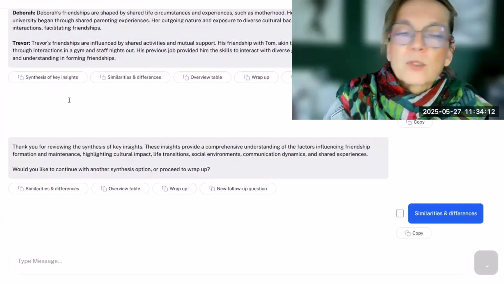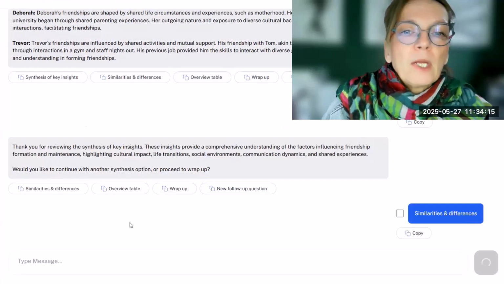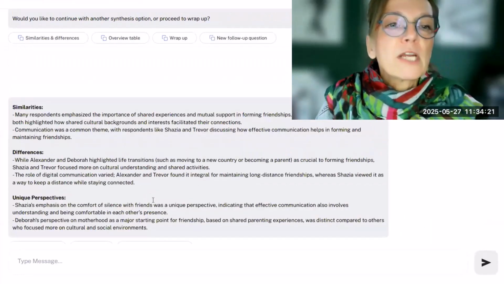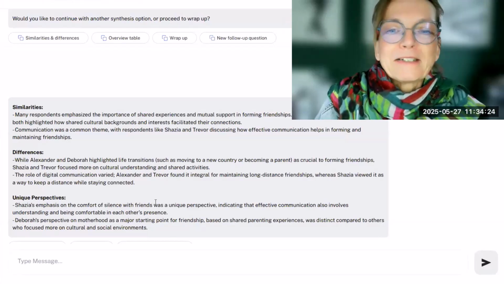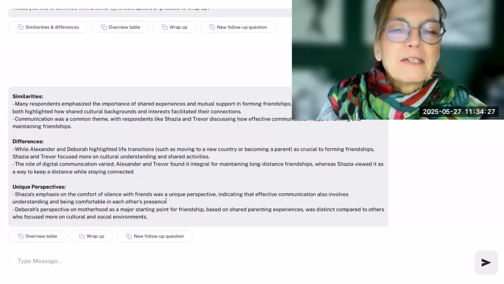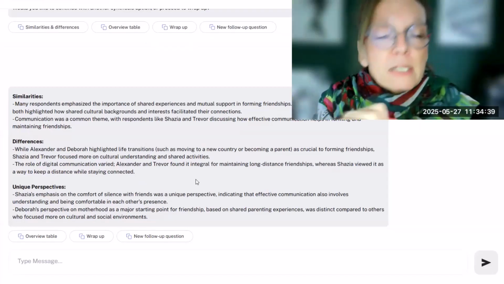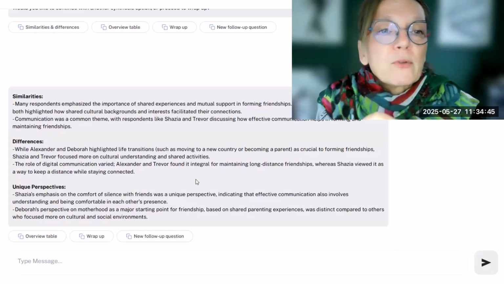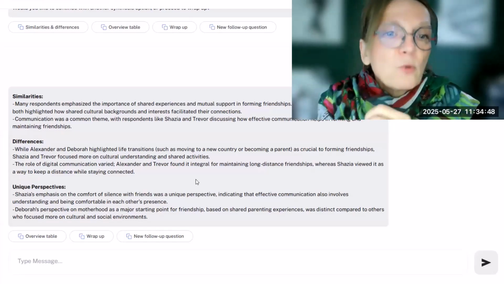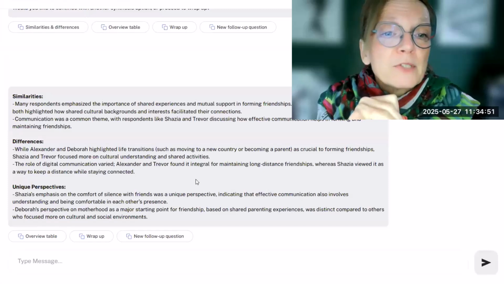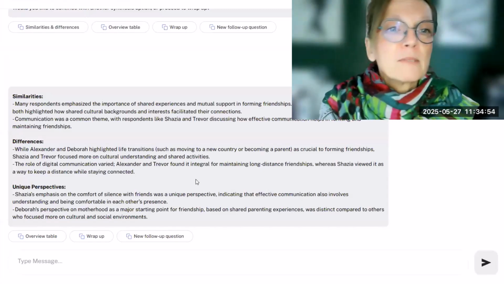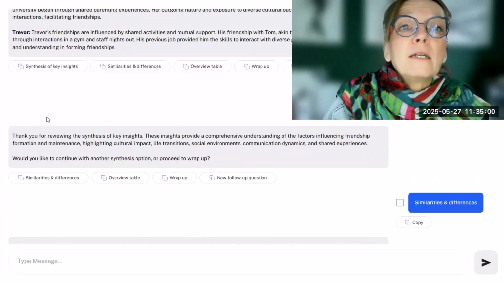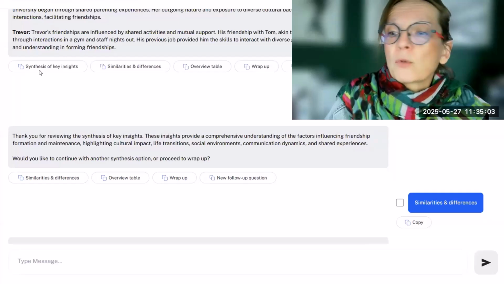And I'd pick that option again. So then usually it works. So go with the flow, as Q is still in training, so to speak. And if it skips something, then you can return to that later. Asking for similarities and differences is something we regularly do if we analyze data. That's why that question is included here, and often it's also important to highlight some unique perspectives, so not only the common ground, but also those things that are unique about the respondents. So let's go back here, and we wanted the key insights, so see whether we get them now.